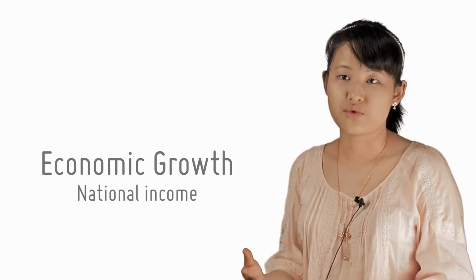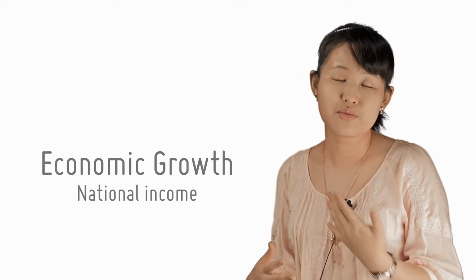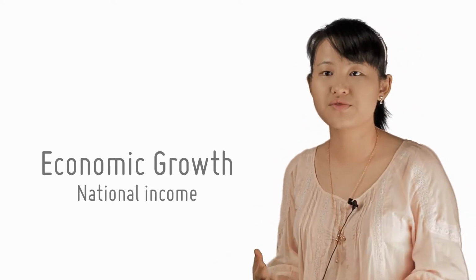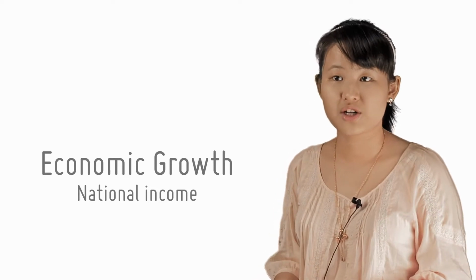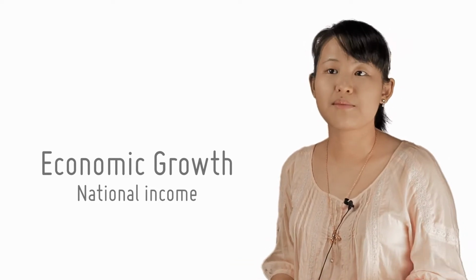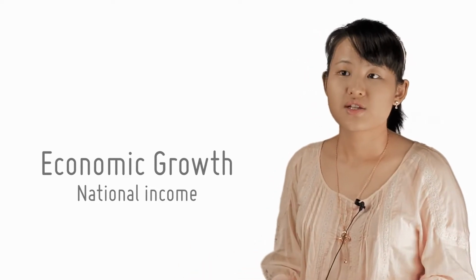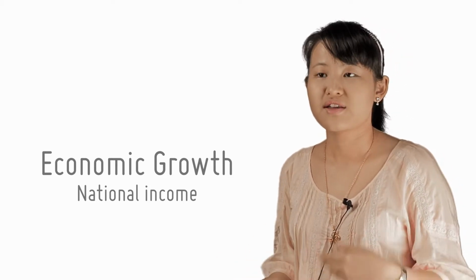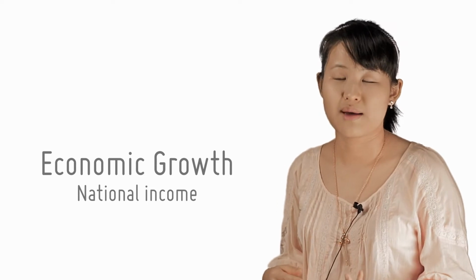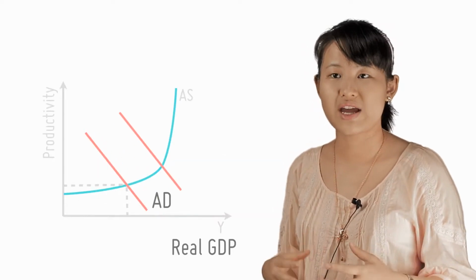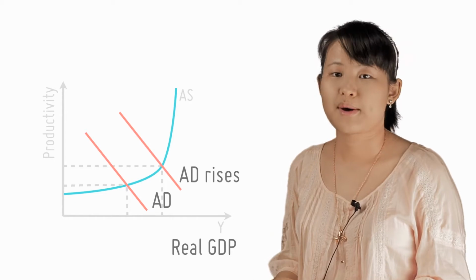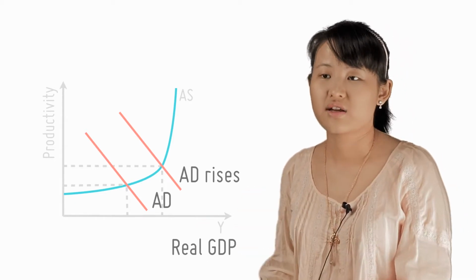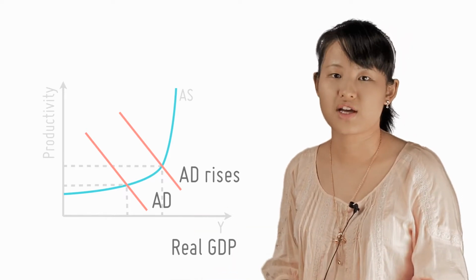So when tariffs are removed, for example, removal of tariffs, as I mentioned earlier, is a manifestation of globalization, the exports become relatively cheaper to foreigners. Foreigners will tend to buy more exports from the exporting country. So the export income for the exporting country in this case will increase, and the net export component, which is X minus M, will increase, leading to an increase in aggregate demand. Domestic firms will step up on their production. National income will increase via the multiplier effect. This leads to short-term economic growth, as we know.